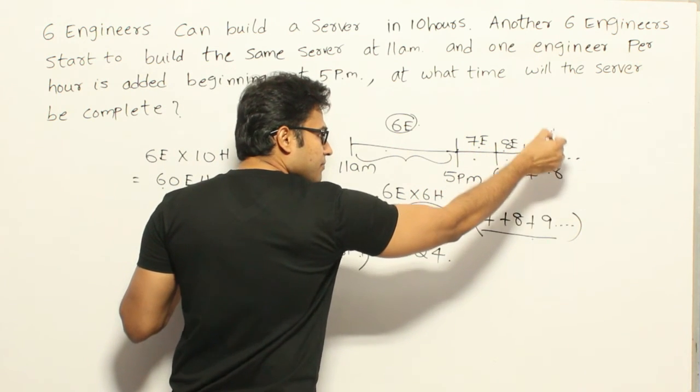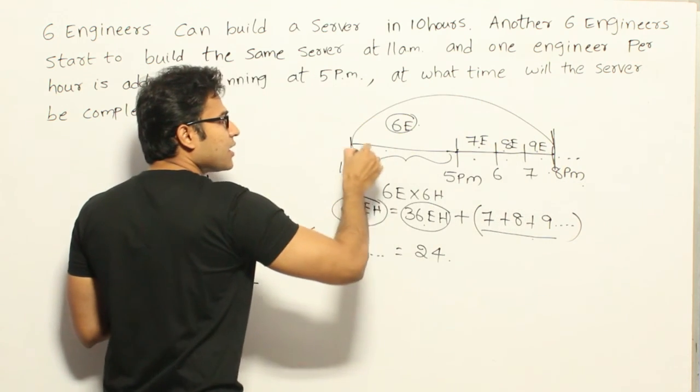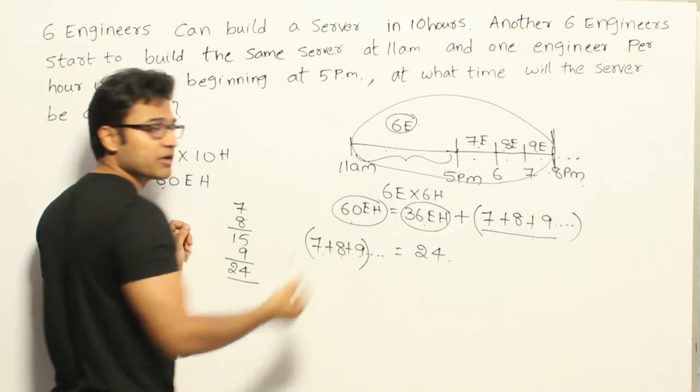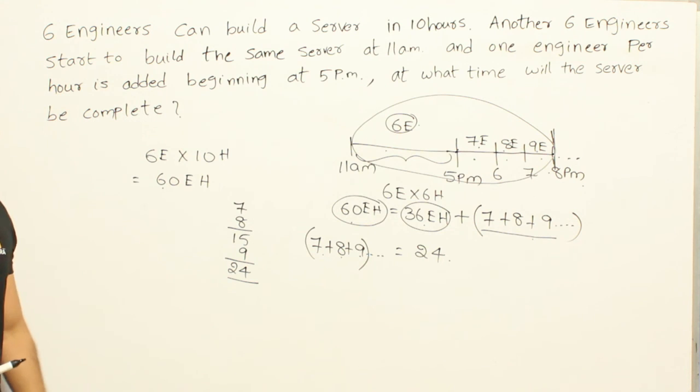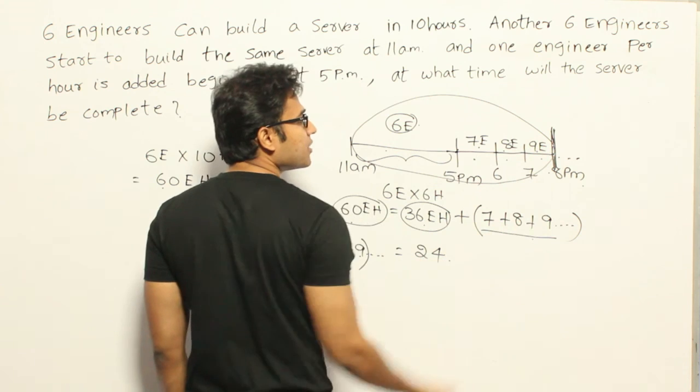By 8 pm, if I work till 8 pm and add this entire effort, it is going to be the total effort required, which is 60 engineering hours, right? Therefore the project will be completed at 8 pm.